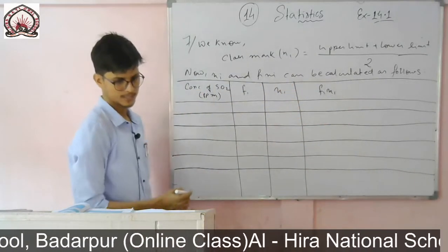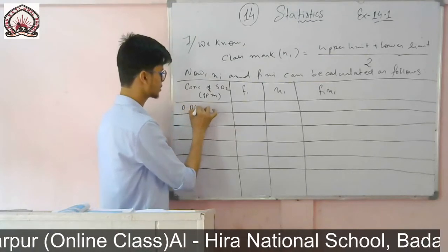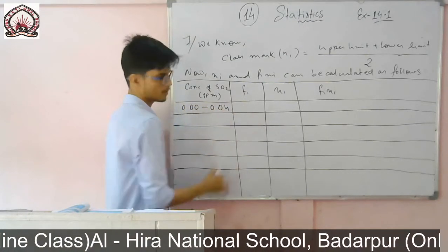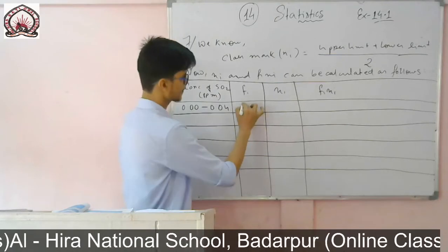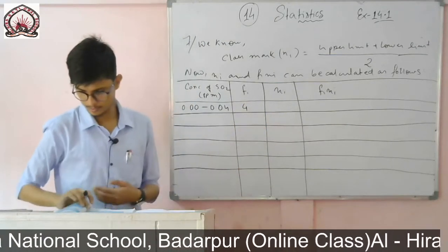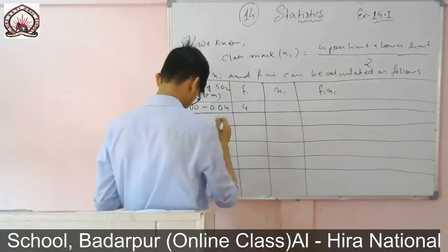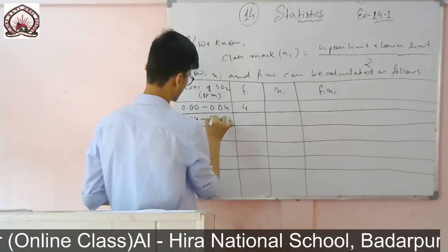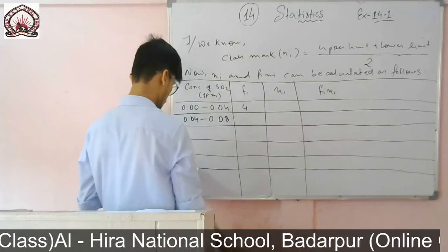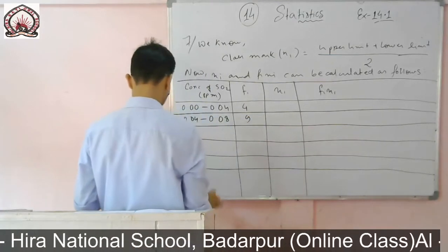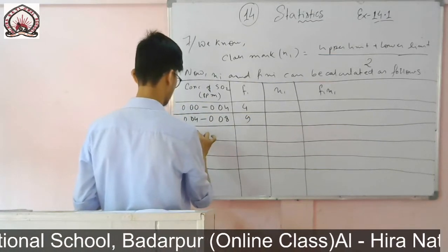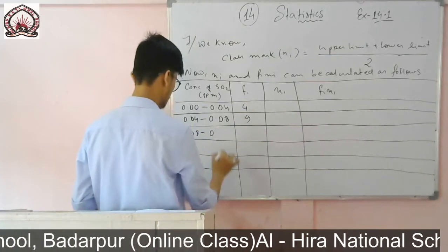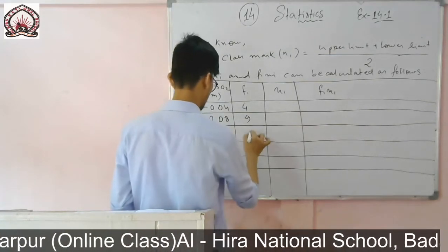So first interval, you see 0.00 to 0.04 and frequency is 4. The next one you see 0.04 to 0.08 and frequency is 9. Then 0.08 to 0.12, frequency is again 9.